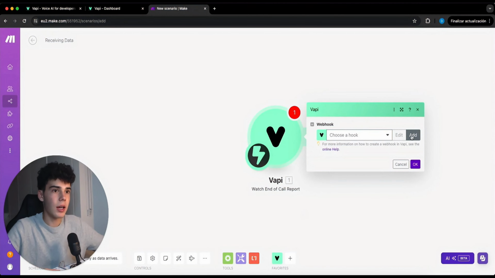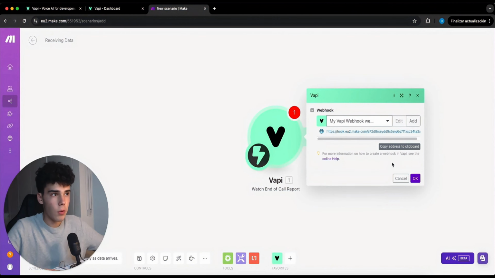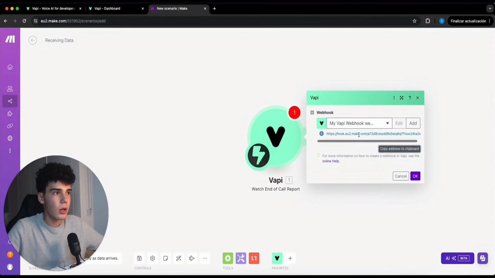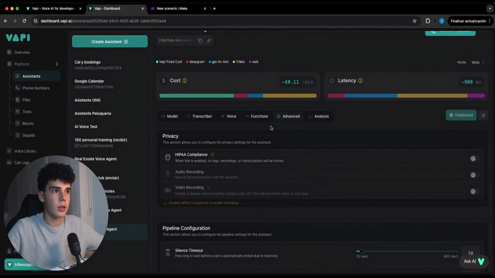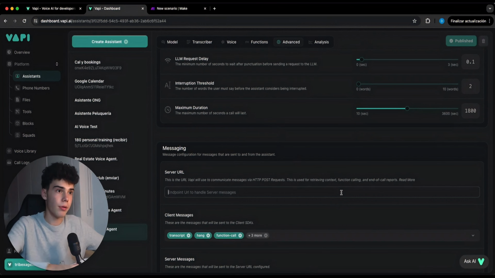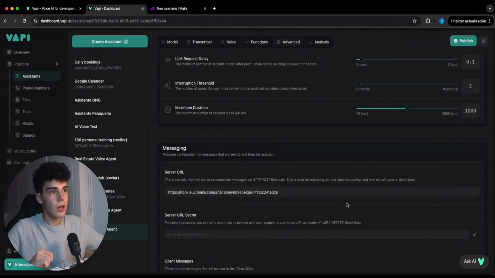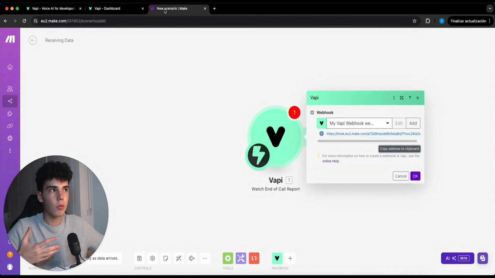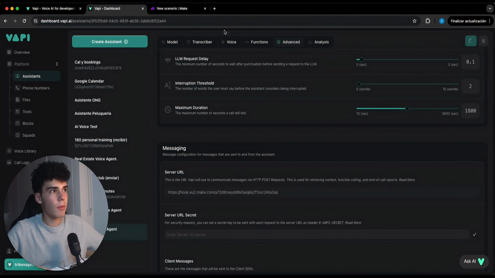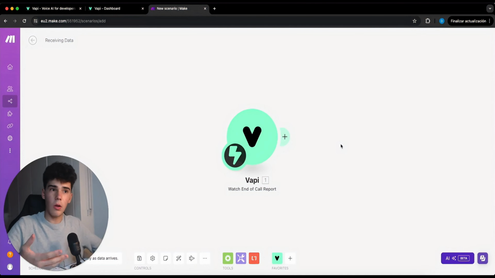We're going to add a new one, Vapi webhook. Let's click on OK, copy address to clipboard, and paste it right here inside the server URL. That way we have a new server URL, like the ones we usually use with the webhook from Make, but in this case with the Vapi one. Let's click on publish, and now we're going to build the other scenario, but previously we have to build our CRM inside Airtable.